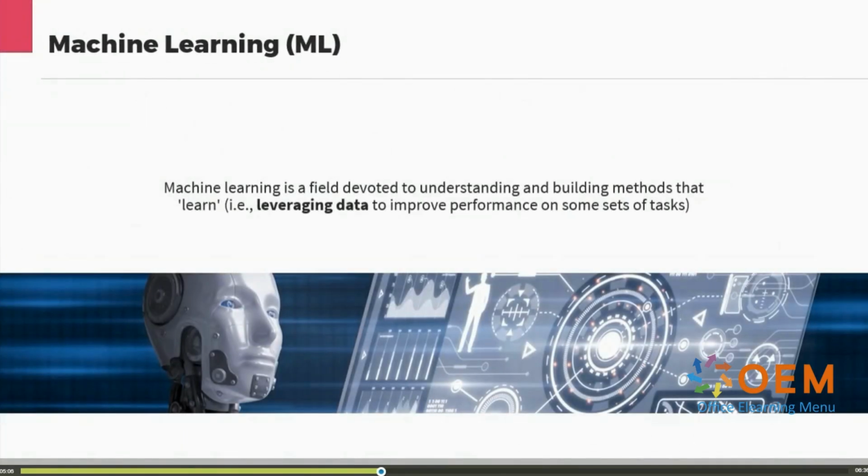Machine learning is a field devoted to understanding and building methods that learn. Machine learning models leverage data to improve their performance on a set of tasks. Machine learning focuses on algorithms and models that enable computer systems to improve their performance on a specific task through learning from data. That is, these models are not explicitly programmed, but the system automatically learns and makes predictions and decisions based on patterns and information that are found in the training data. The primary source of knowledge for a machine learning model is the data that they are trained on.